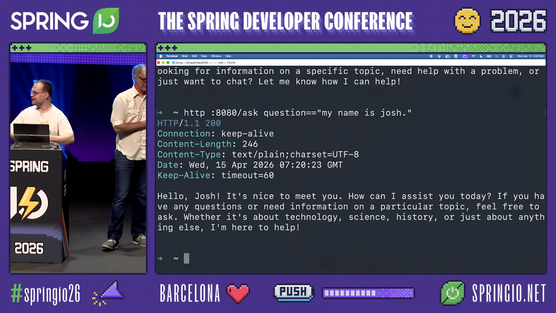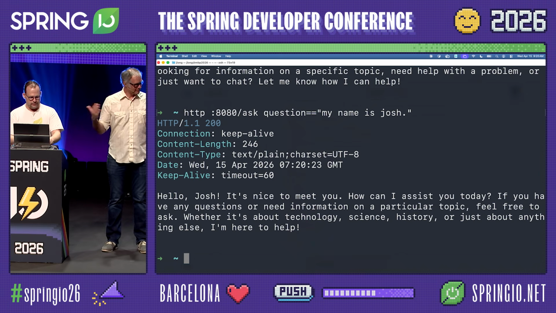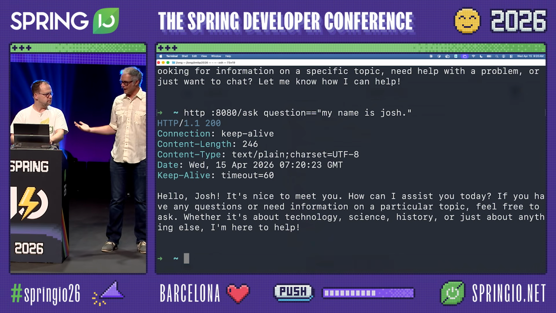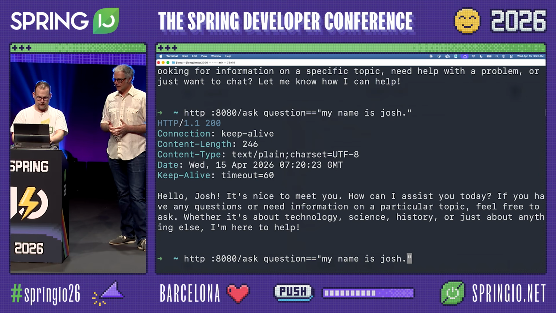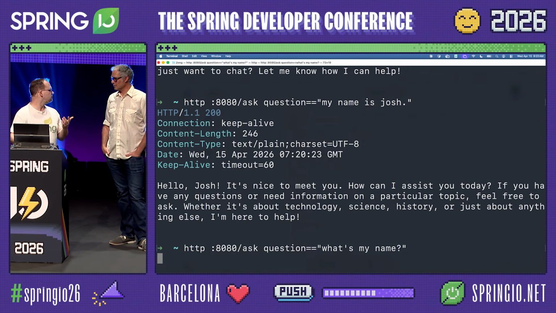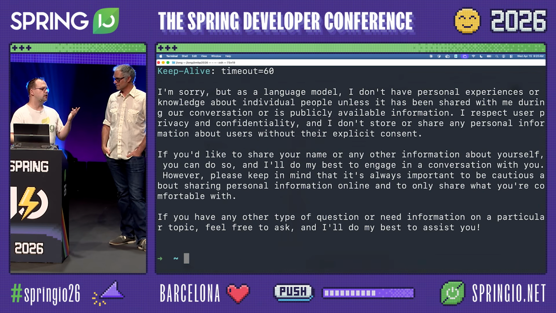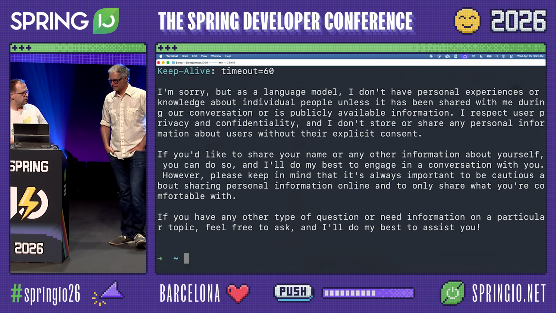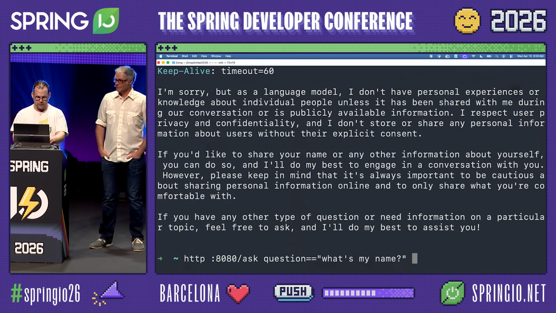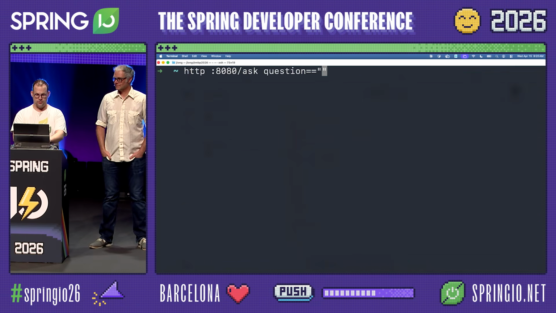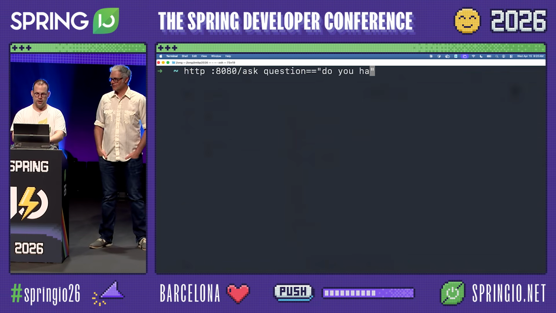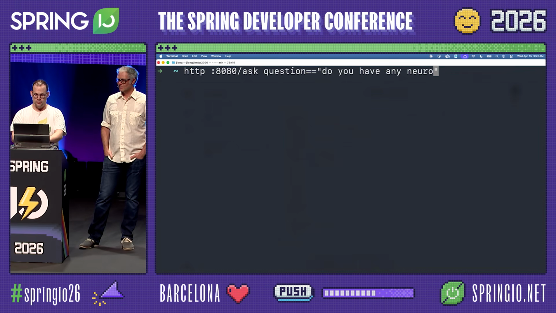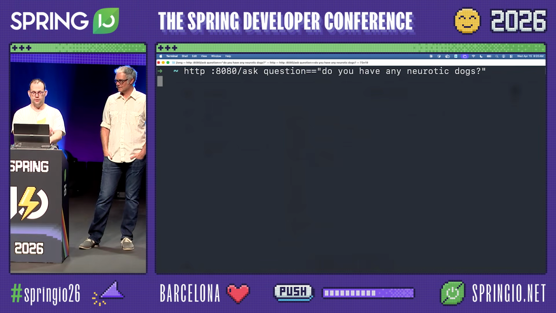So we're talking to our model. And that's just step one of being able to build our AI adoptions application. Before we do memory, we're switching up the order. We're going to do skills, and the system prompt. We also need a system prompt. So, okay, we've got this thing. Let's ask it about dogs. Do you have any neurotic dogs like Prancer, right?